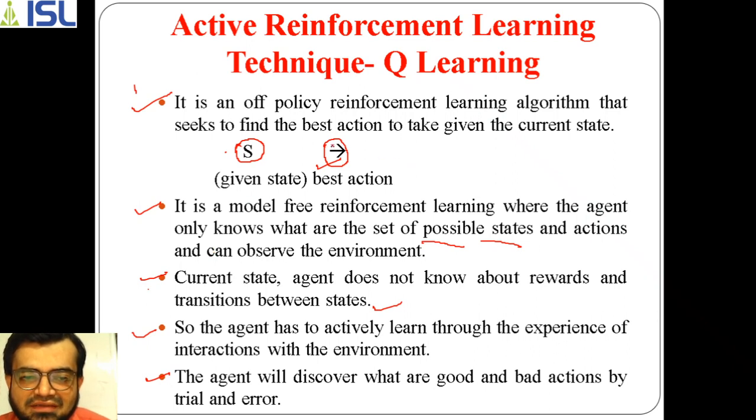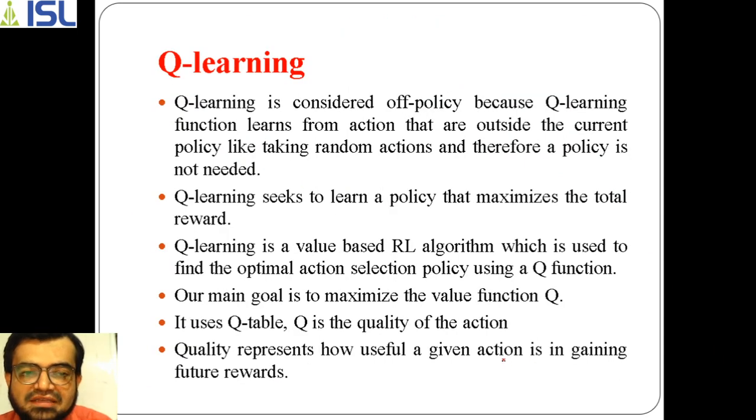The best action is decided based on the value associated with it. Trial and error has to be adopted to know which is a good action and which is a bad action from one state to another. Basically, Q learning is an algorithm that is part of the active reinforcement learning technique.